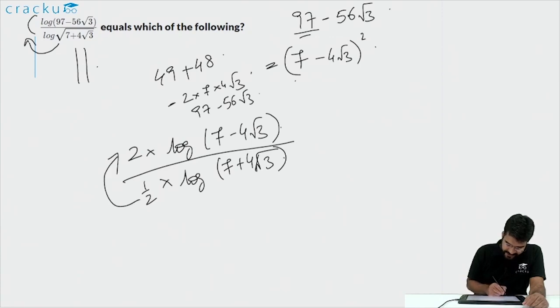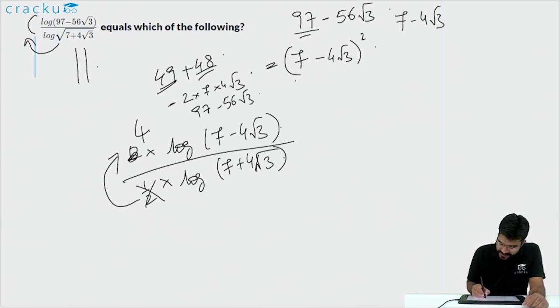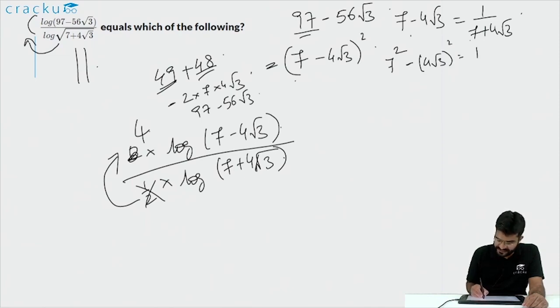So you can bring the half in the denominator also to the numerator, and the numerator will become 4, and we can remove the denominator. Now again, if you look at log of (7 minus 4 root 3) by (7 plus 4 root 3), you should again remember that 7 square is 49 and (4 root 3) whole square is 48. So 7 minus 4 root 3 is equal to 1 by (7 plus 4 root 3). These are important fractions because if you multiply both of them, you are going to get 7 square minus (4 root 3) whole square, which is equal to 49 minus 48, which is equal to 1.